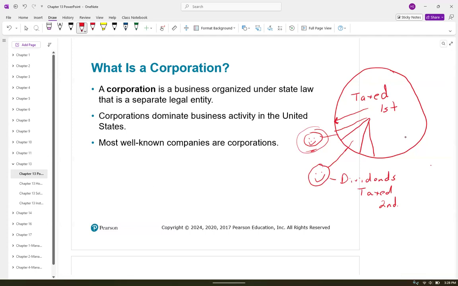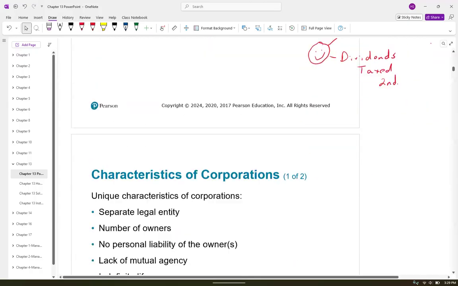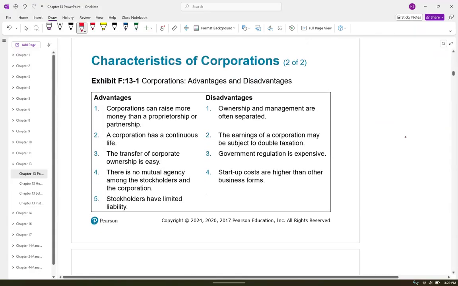I mean, they might care, but they're not going to send out a sad news email about this one shareholder who owned one share of stock. And then my heirs, whoever inherits my estate, will get the share of stock. So transfer of ownership is also a big advantage of the corporate form of business. Okay. We mentioned no mutual agency among the stockholders in corporations, and the stockholders have limited liability.